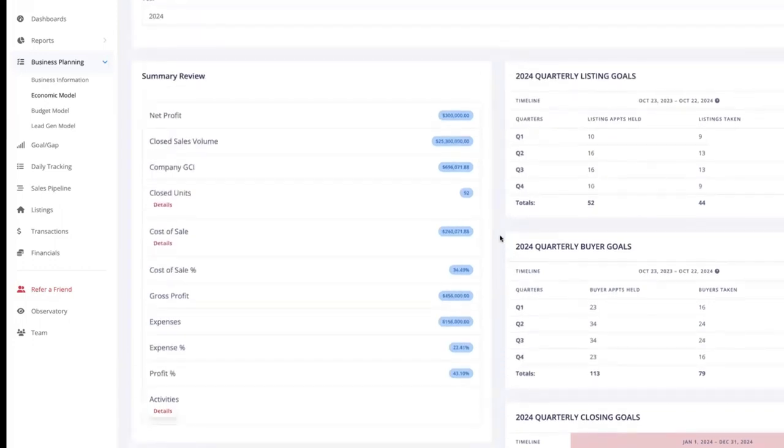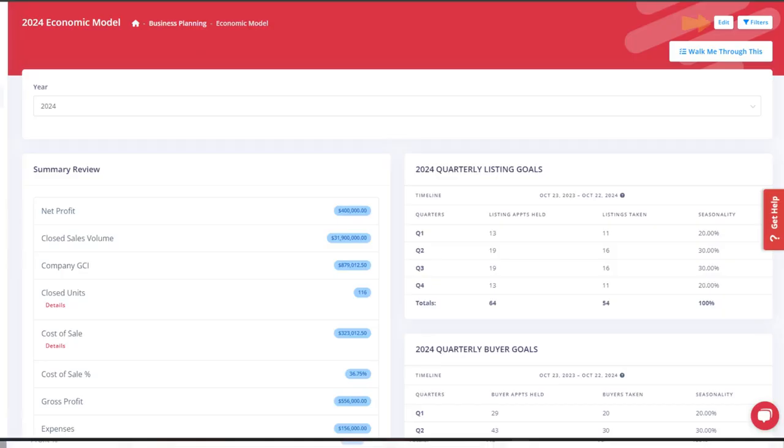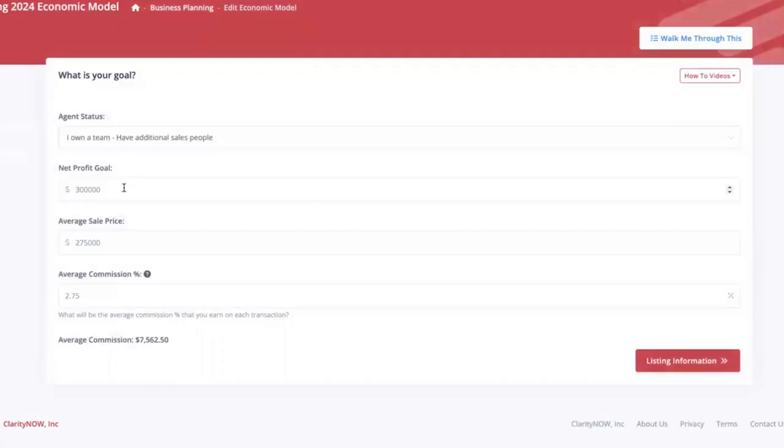Or I can say, I think we can do more than 92 sales. I think my team members will do more than 7 listings and 49 buyers. If that's the case for you, then great. Go ahead and click edit on the top right, and let's bump up this profit goal. Let's make that $400,000 and see how the math changes.